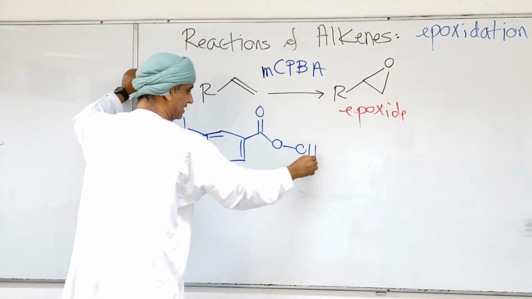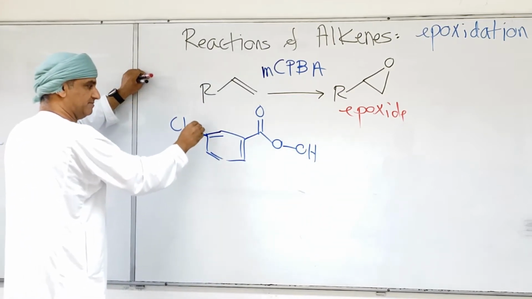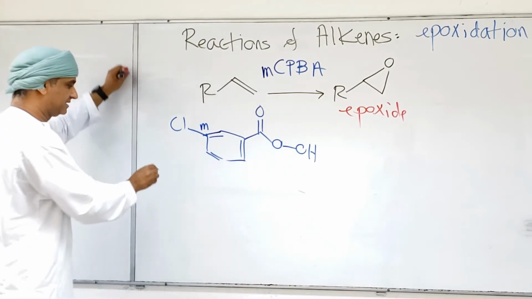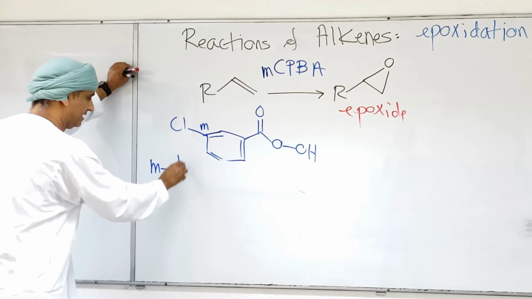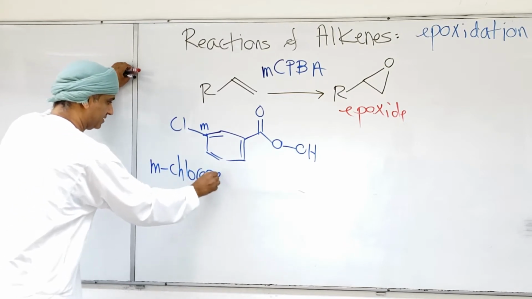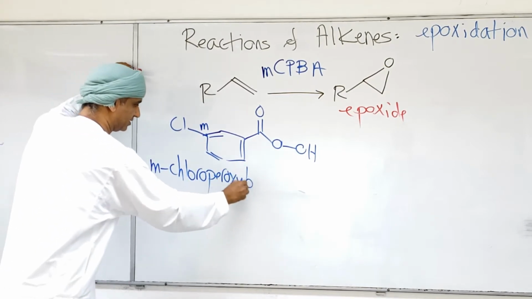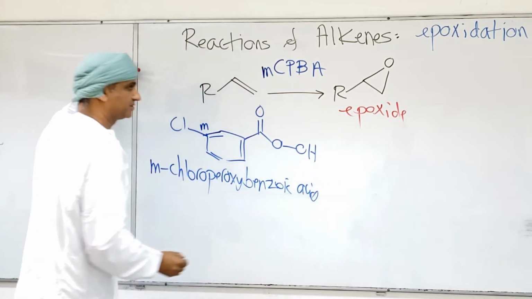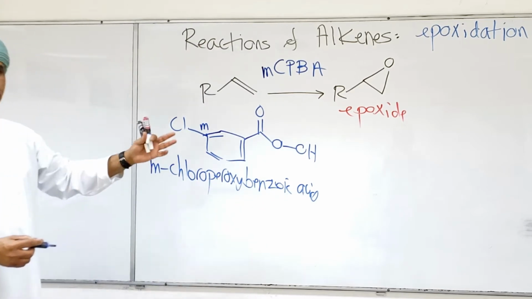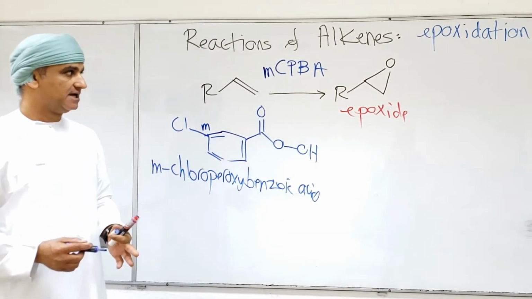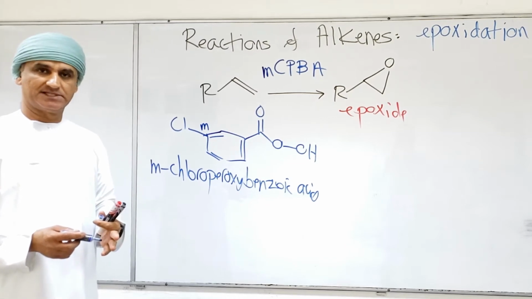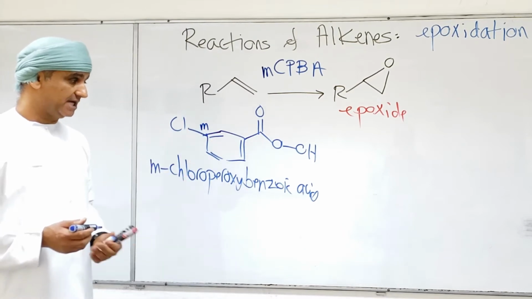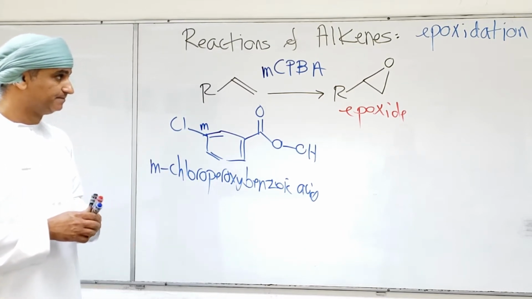So this is meta-chloro, this is the meta position, meta-chloroperoxybenzoic acid. So that's what this stands for. Oxidation reaction takes place and an epoxide forms that contains three bonds, one carbon-carbon single and two carbon-oxygen single bonds. And an epoxide or oxirane is formed in this case.